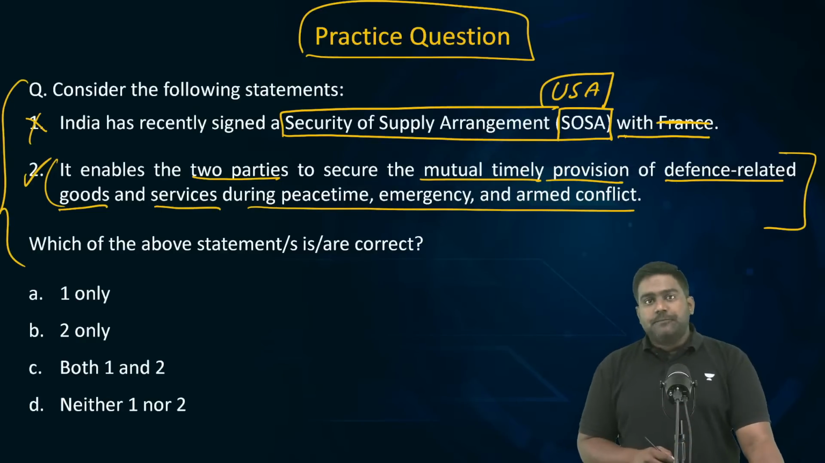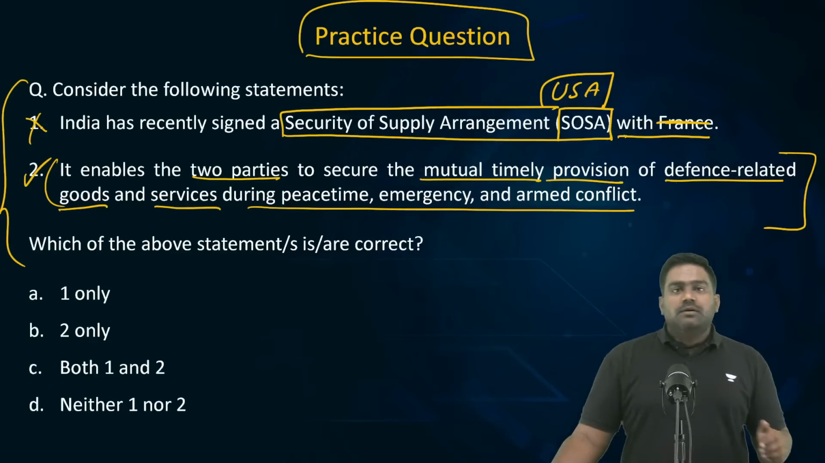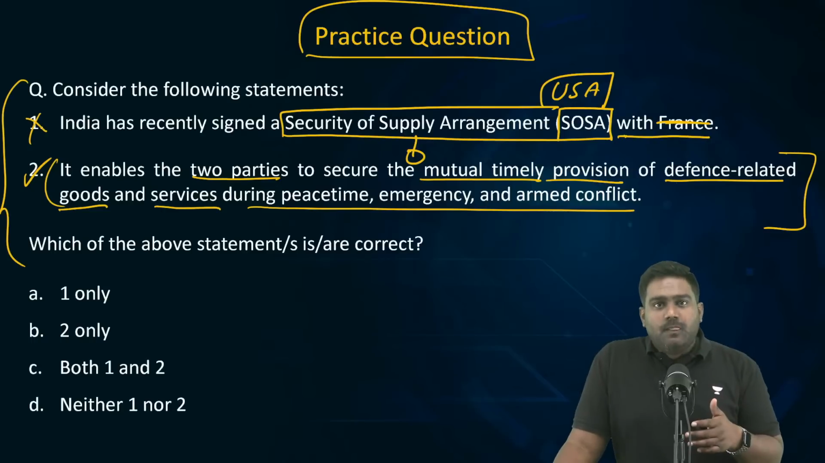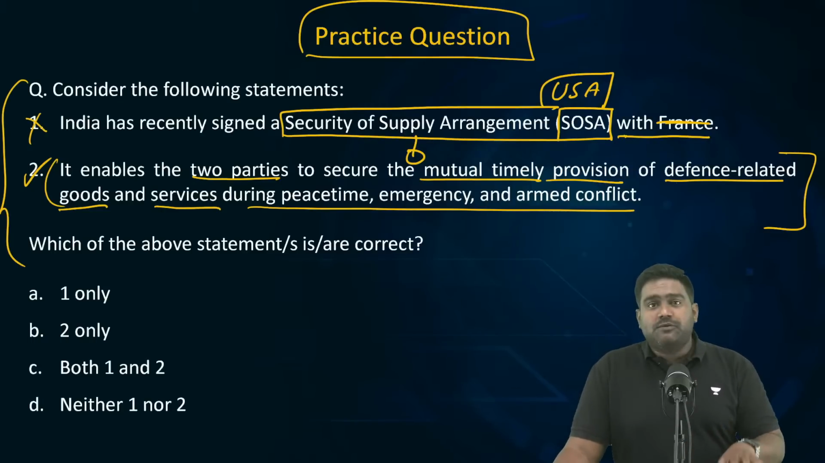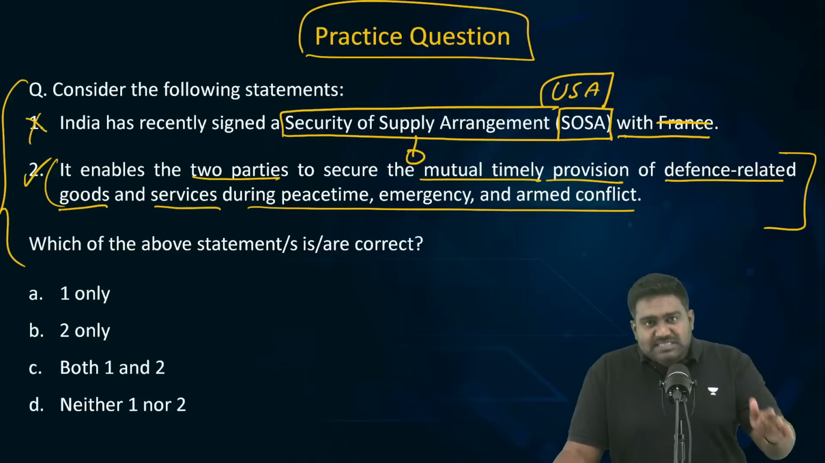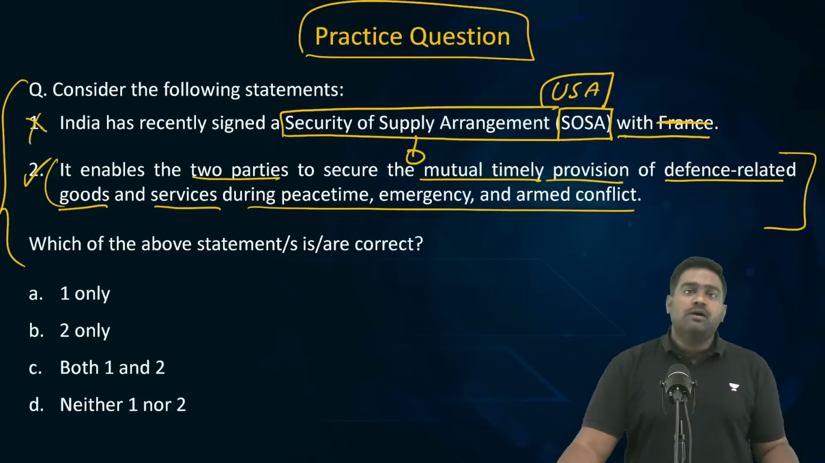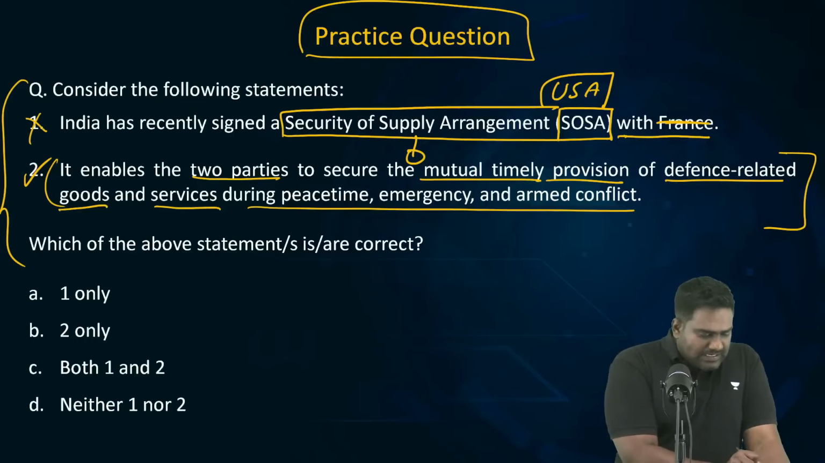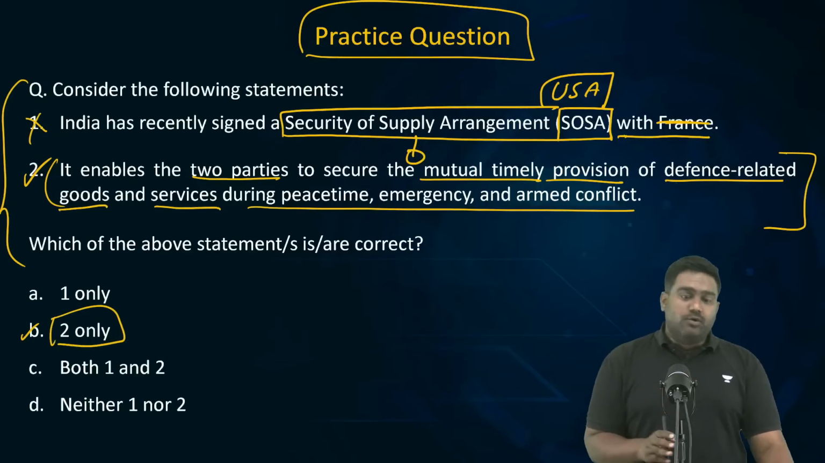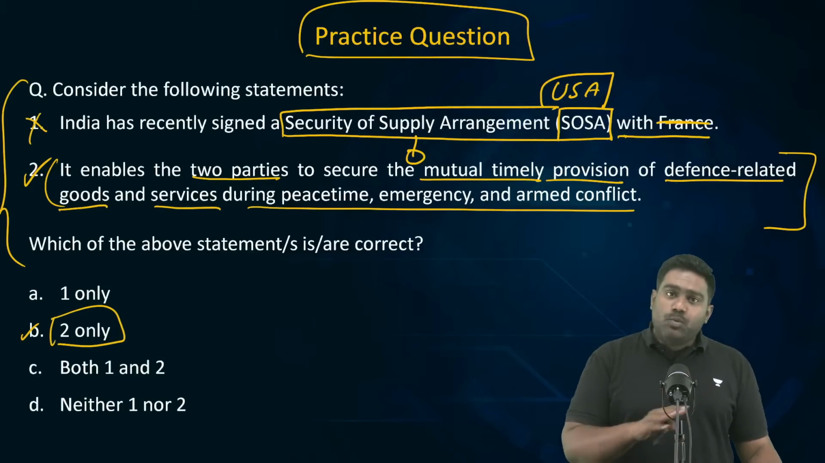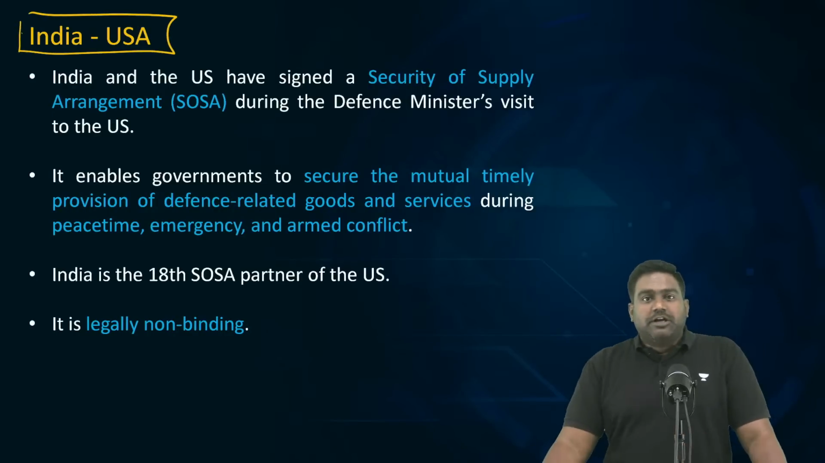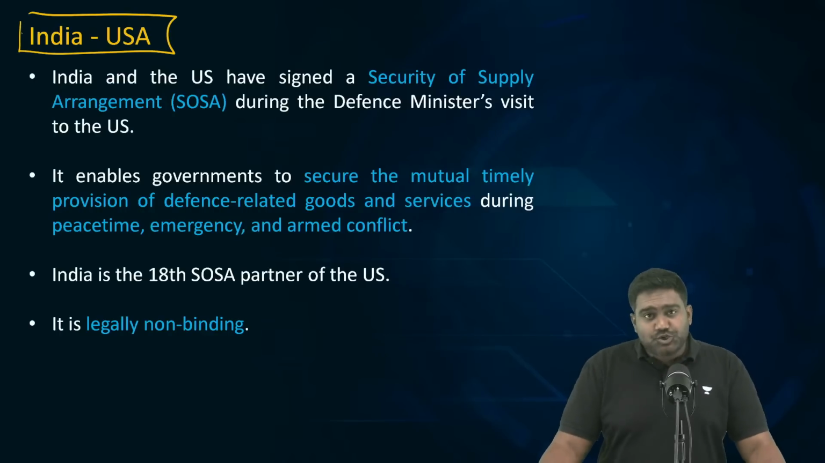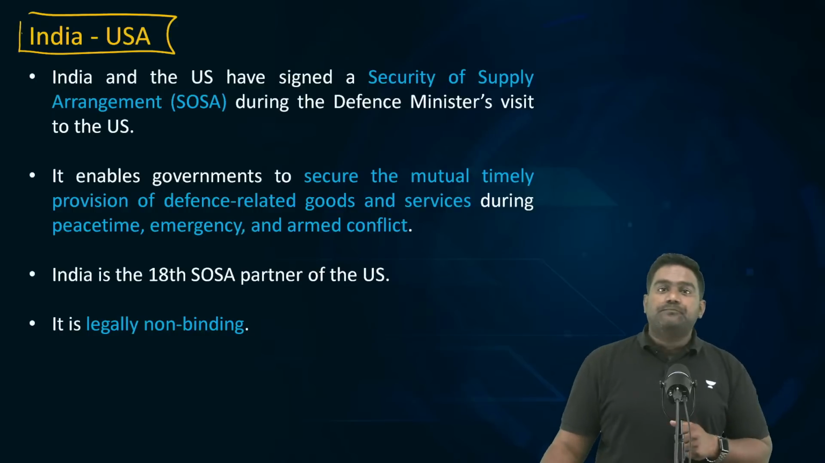Second statement is correct. This agreement basically places an obligation on the defense vendors and suppliers on both the sides to deliver the supply of defense goods and services during peacetime, emergency, and as well as during wartime. So the correct answer is B, 2 only. Only second statement is correct. Statement 1 is wrong. So this brings me to one of the most important topics, India-US relations and some new developments in India-US relationship, which can be relevant for the prelims exam.